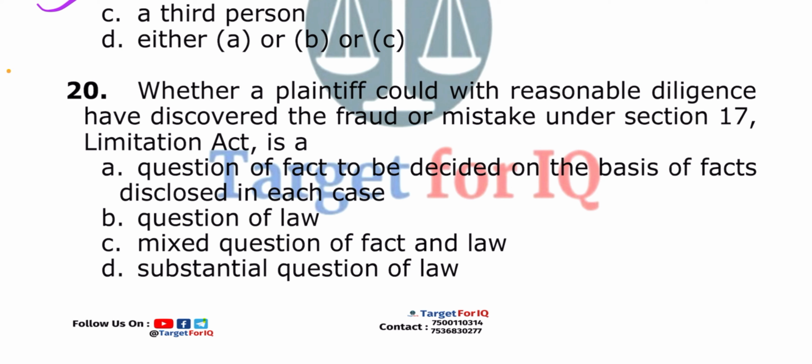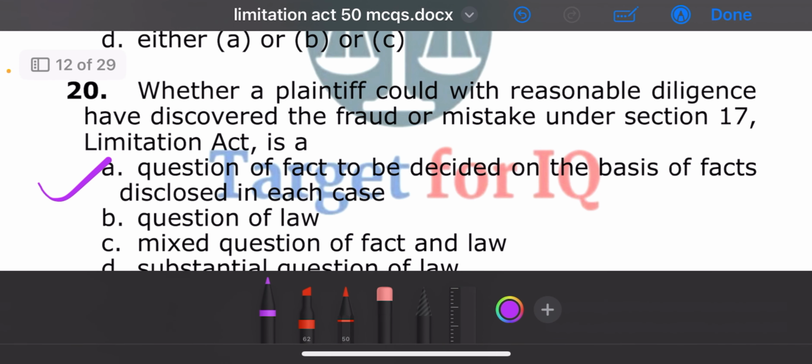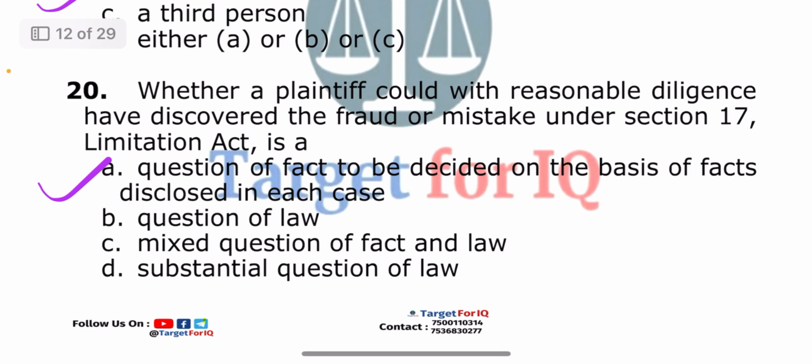Next question. Whether a plaintiff could, with reasonable diligence, have discovered the fraud or mistake under Section 17 Limitation Act is: A. Question of fact to be decided on the basis of facts disclosed in each case, B. Question of law, C. Mixed question of fact and law, or D. Substantial question of law. The correct answer is option A. Question of fact to be decided on the basis of facts disclosed in each case.